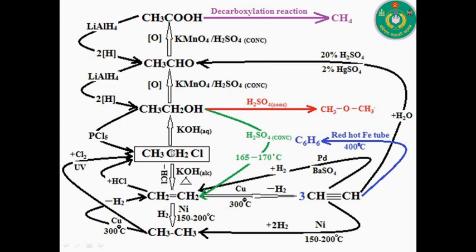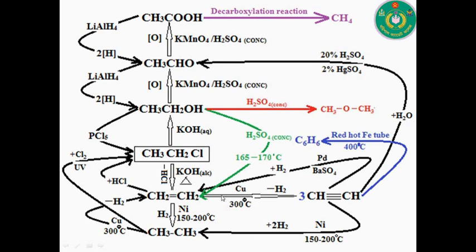Now we see the conversion from ethanol to ethyl chloride. In this case, phosphorus pentachloride is added in this reaction.